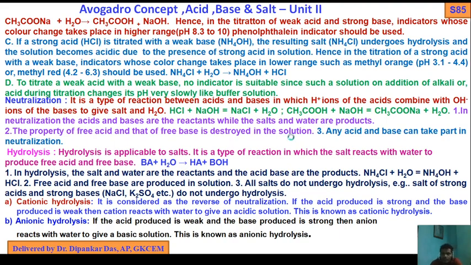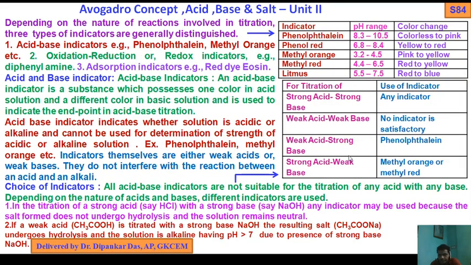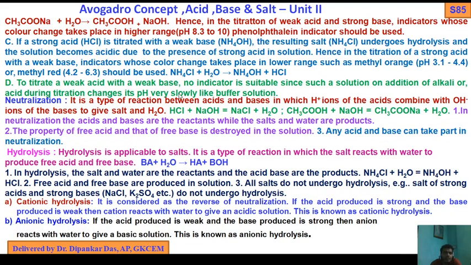So for strong acid and weak base, methyl orange and methyl red indicators are used. Option D: to titrate a weak acid with a weak base, no indicator is suitable, since such solutions, on addition of alkali or acid during titration, change their pH very slowly, like a buffer solution.